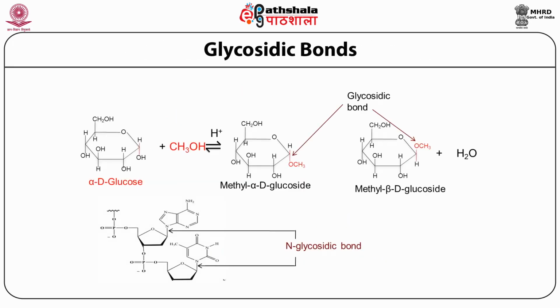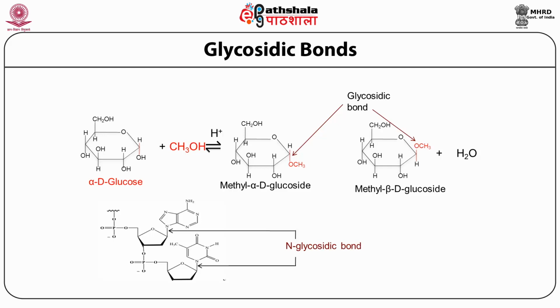We've already seen how two monomers can be linked to each other by the formation of a glycosidic bond. An alpha-D-glucose can react with methanol to give rise to methyl alpha-D-glucoside or methyl beta-D-glucoside.